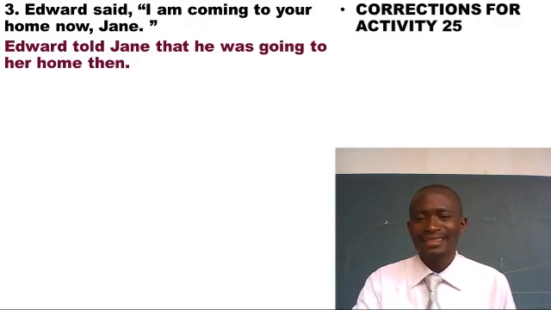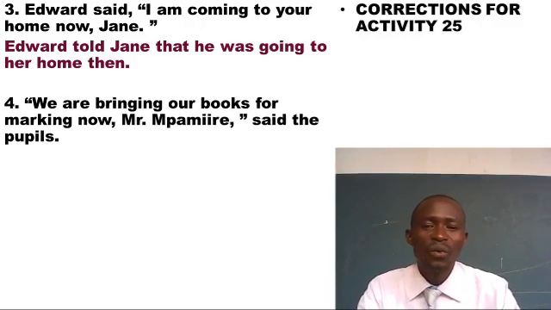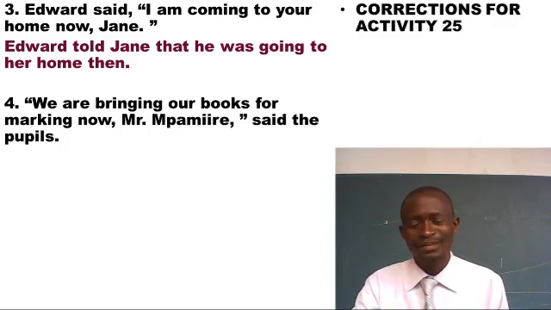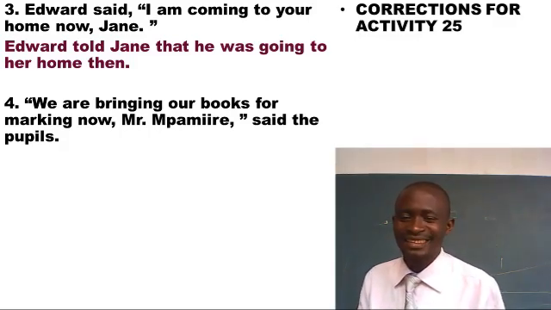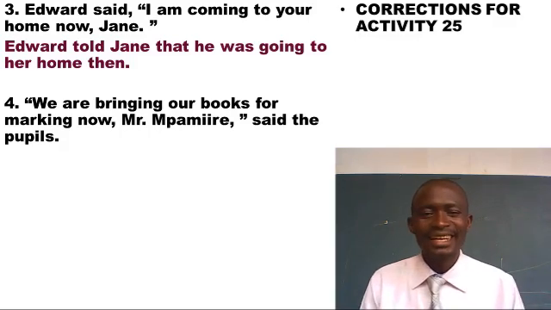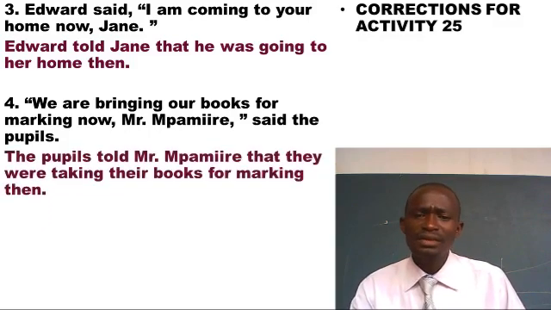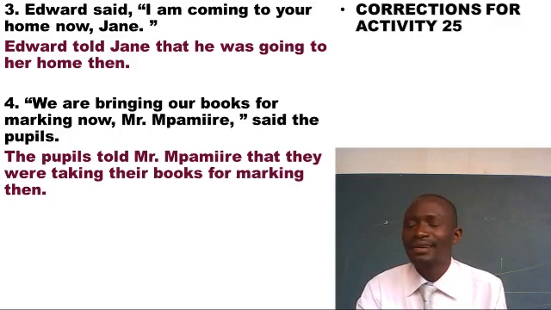As simple as that. Next number has it as, we are bringing our books for marking now, Mr. Pamire, said the pupils. I believe these were our students of Global Junior School. If those were the words, then the answer is, the pupils told Mr. Pamire that they were taking their books for marking then.